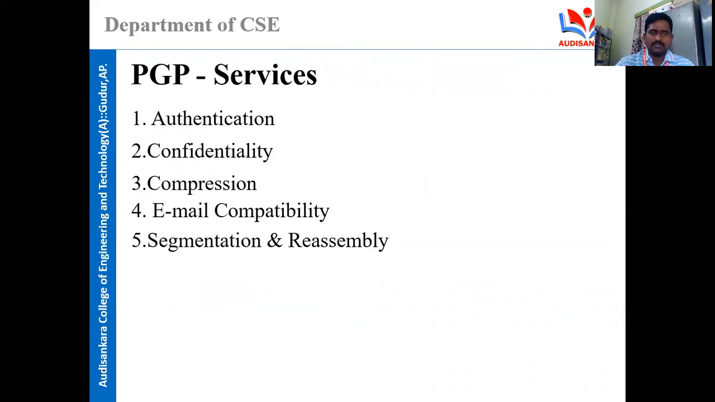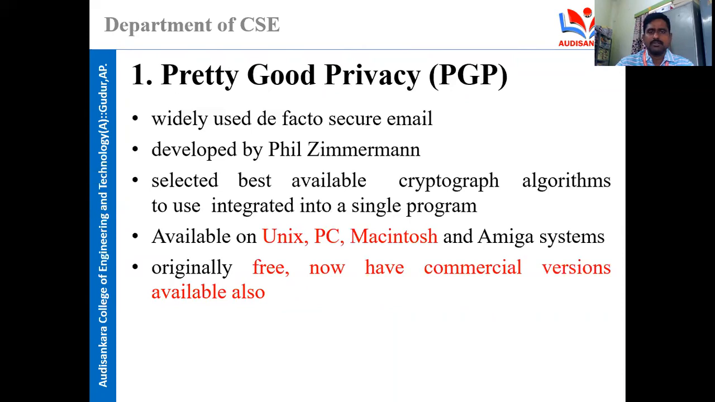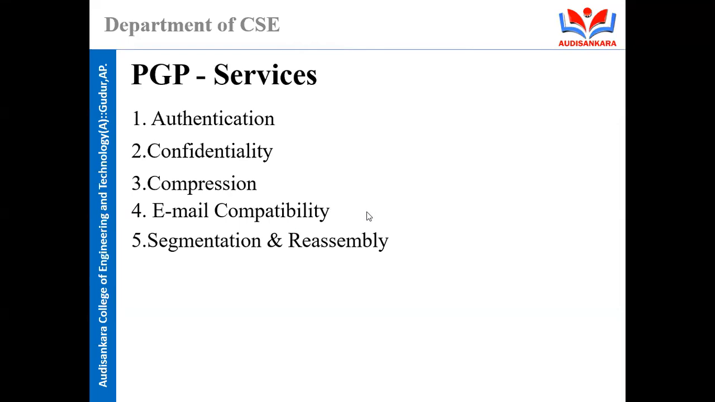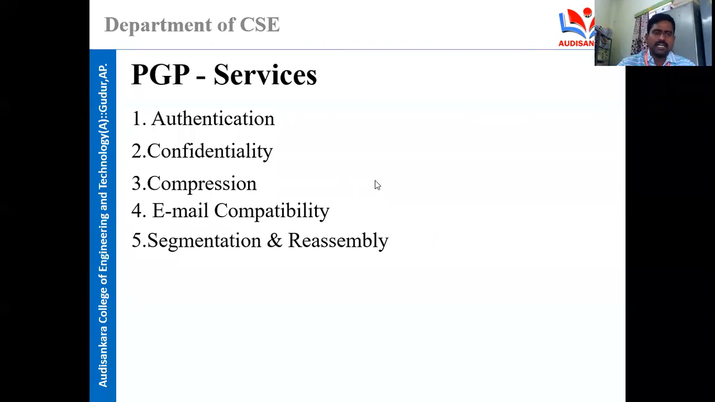So what are the services provided by Pretty Good Privacy? These are the services: authentication, confidentiality, compression, email compatibility, segmentation and reassembly. These are the five services available with PGP.